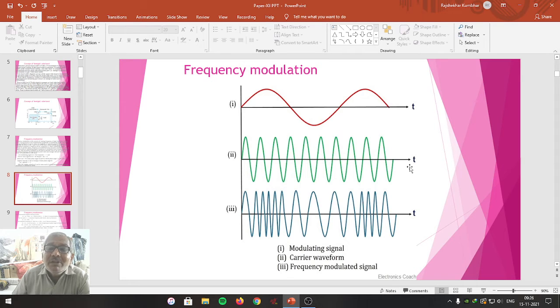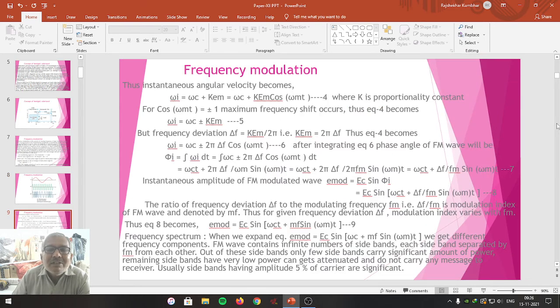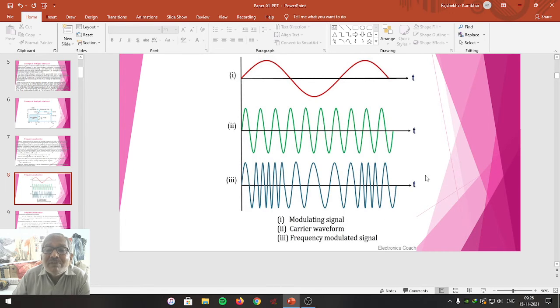By undergoing the frequency modulation represented by equation number 9, that is E mod equal to EC sine of omega ct plus mf sine of omega mt. This equation number 9 represents the modulated wave equation. This equation is the modulating signal. This one, green color, is the carrier waveform, and blue color is the frequency modulated signal, what we are observing here.